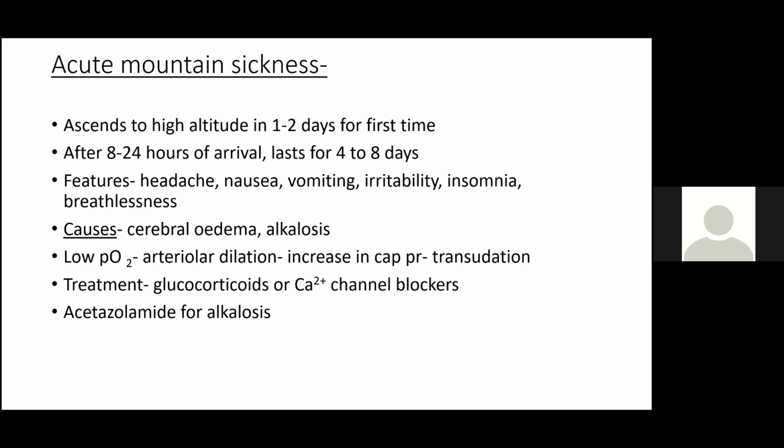So why is there cerebral edema? Because of decreased arterial PO2. Why is arterial PO2 decreased? Because it is high altitude. So that will lead to arteriolar dilatation, which will lead to increase in capillary pressure and transudation. So the fluid will leak out of the capillaries because of the dilatation. So that will lead to cerebral edema in the brain. So hypoxia will cause cerebral arteriolar dilatation and transudation of the fluid, leading to cerebral edema.